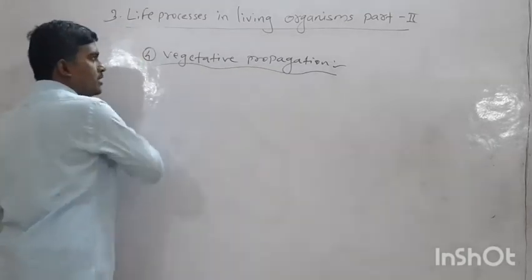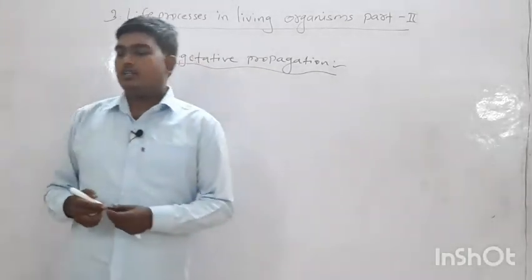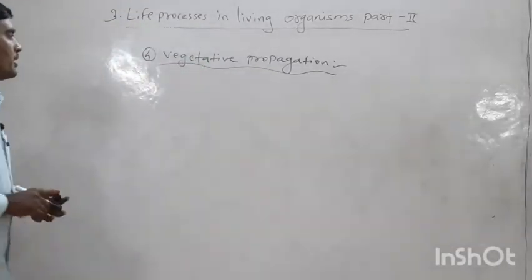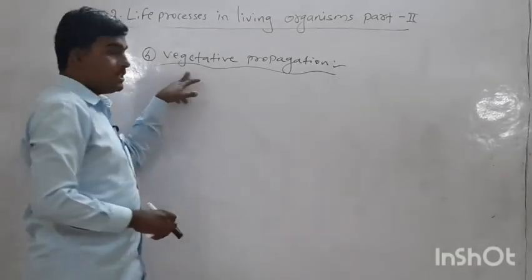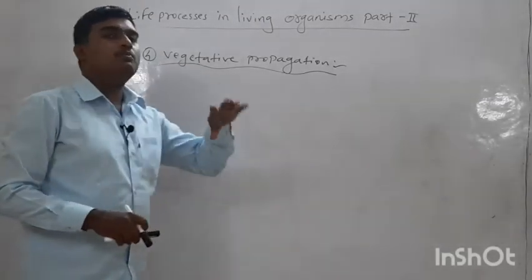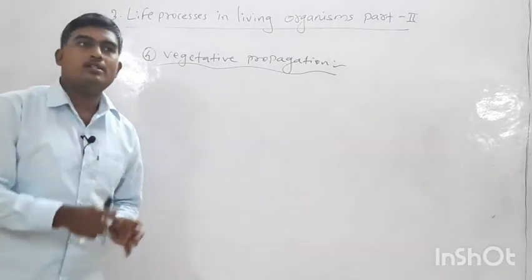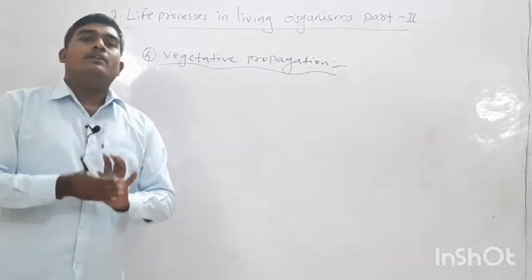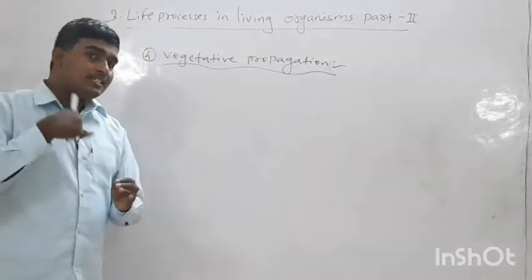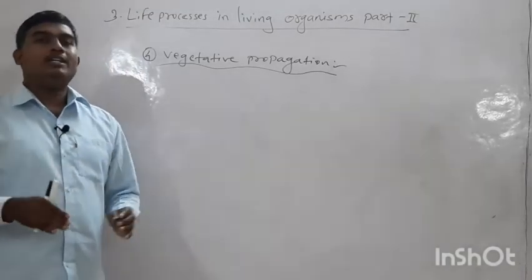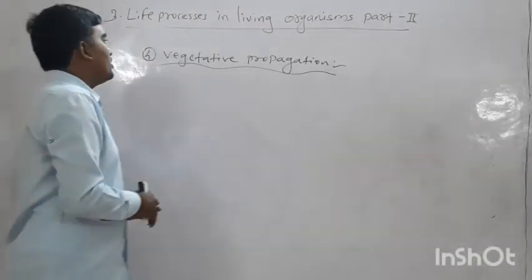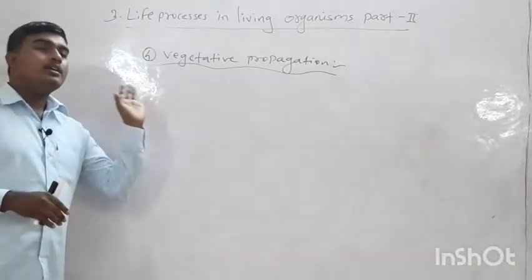Propagation means reproduction or multiplication. Vegetative propagation means propagation or reproduction that occurs with the use of a vegetative part of the plant body, known as vegetative propagation or vegetative reproduction.